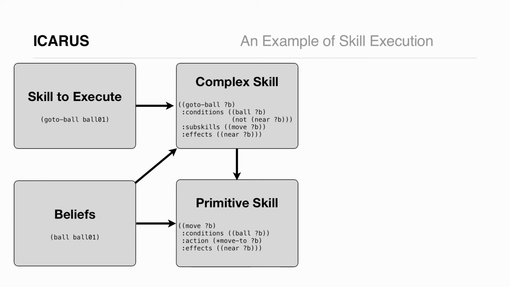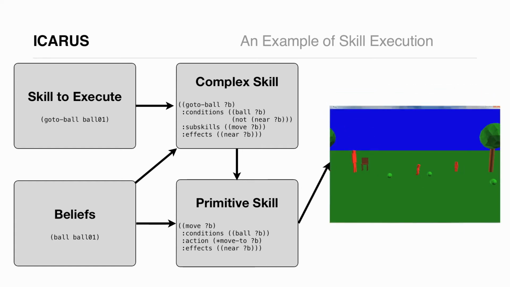Go-to-ball has a single subskill, move. Icarus matches the name of this subskill with the current belief state, finds an applicable skill, and executes it. Because this skill is primitive, this causes the agent to move to the ball, completing execution of the original complex skill.